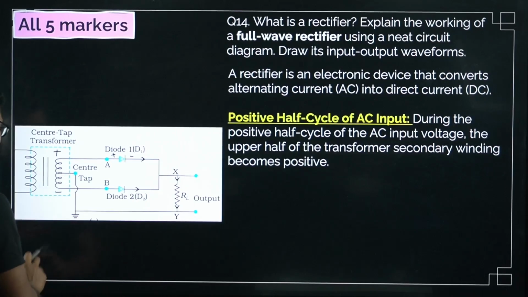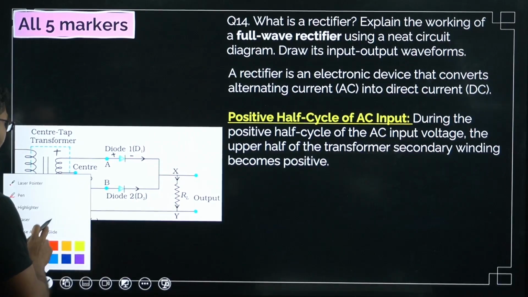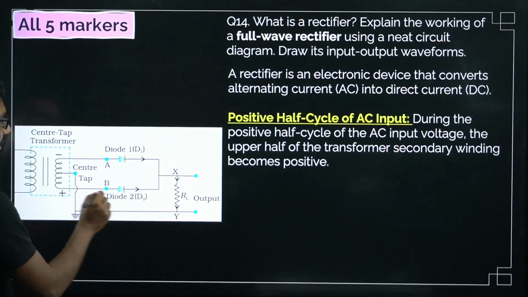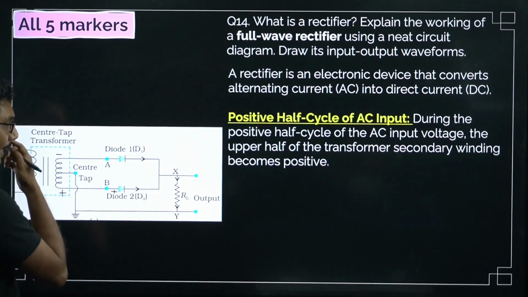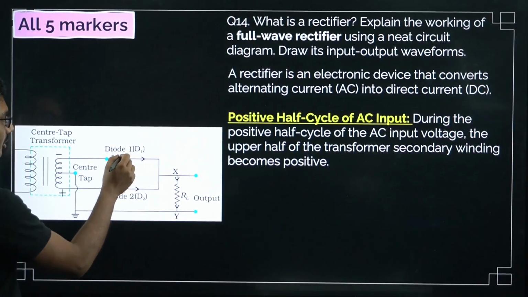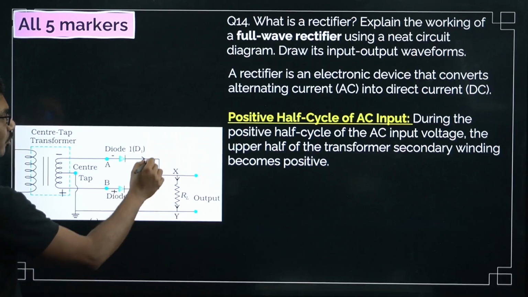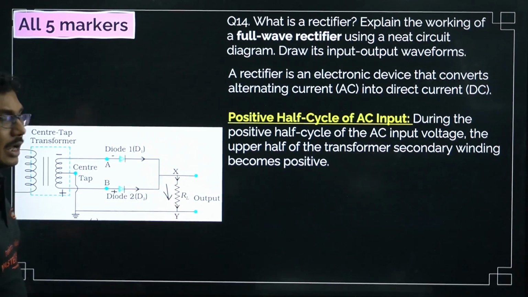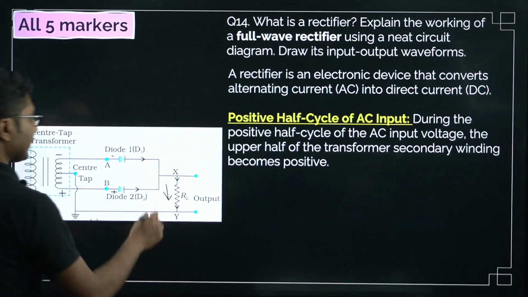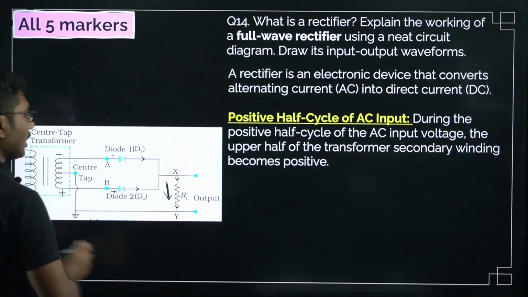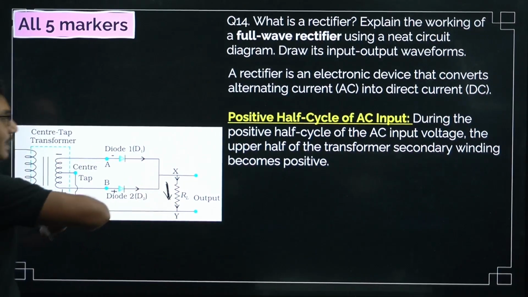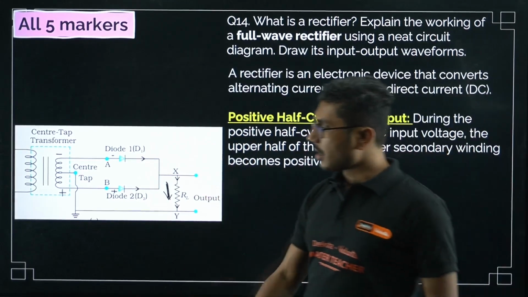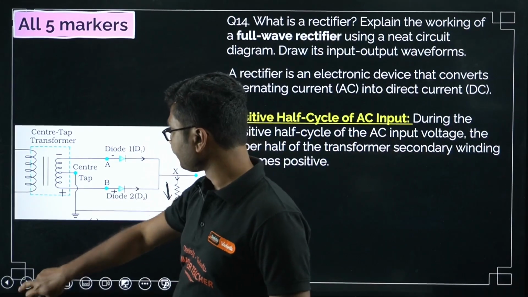In the negative half cycle, this side is negative and this side is positive, so this diode does not conduct, and diode D2 conducts. In both cases, no matter which diode is conducting, current always flows in the same direction, X to Y. Current is always unidirectional, no matter what the cycle is.